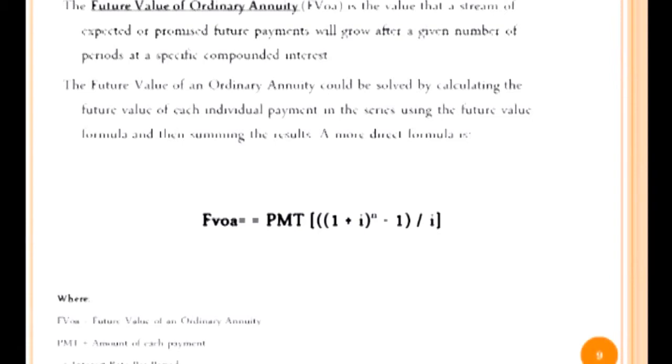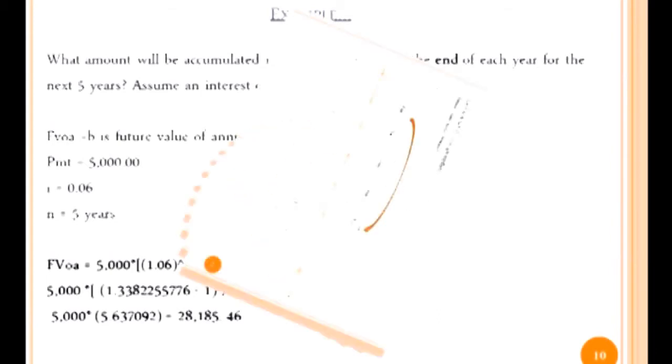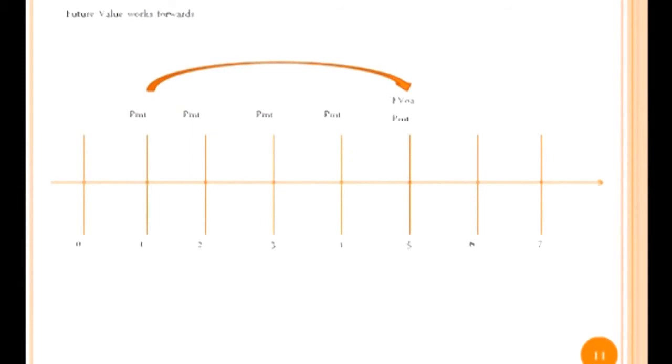A more direct formula is, for example, the graphic.